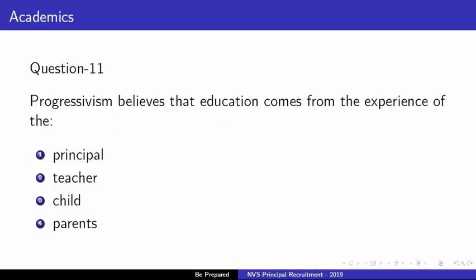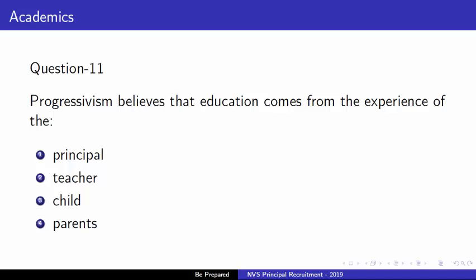Next question is, progressivism believes that education comes from the experience of. Options are number 1, principal. Second option is teacher. Third option is child. Fourth option is parents. So what is progressivism?